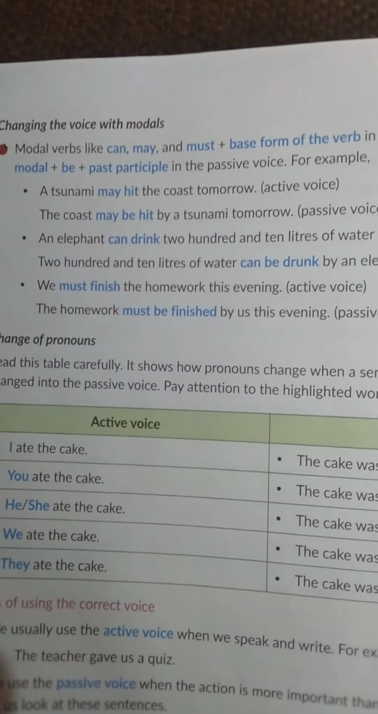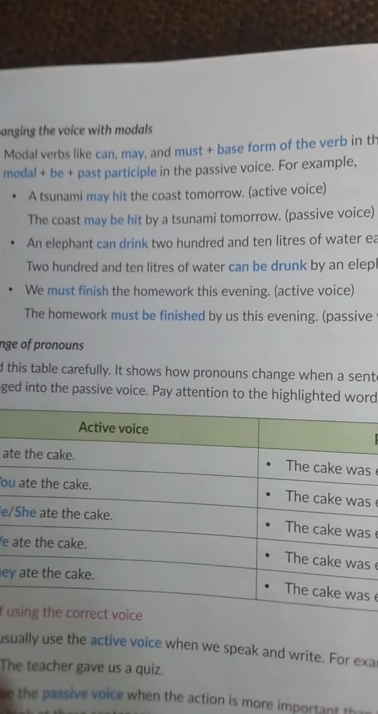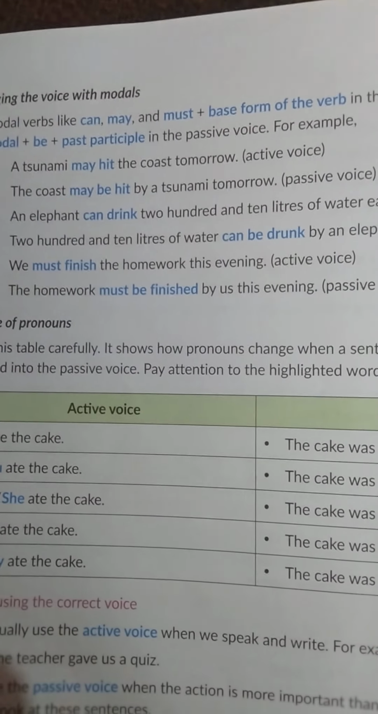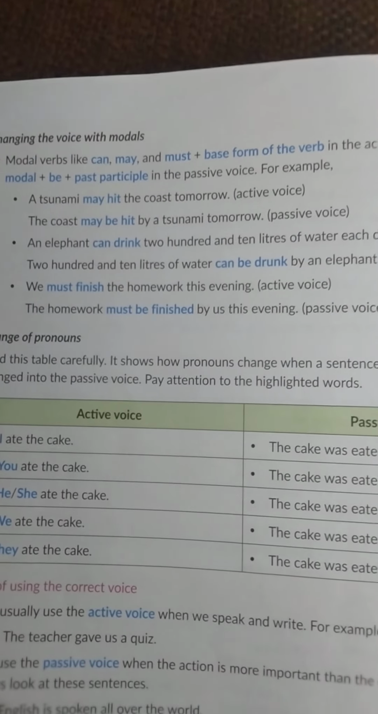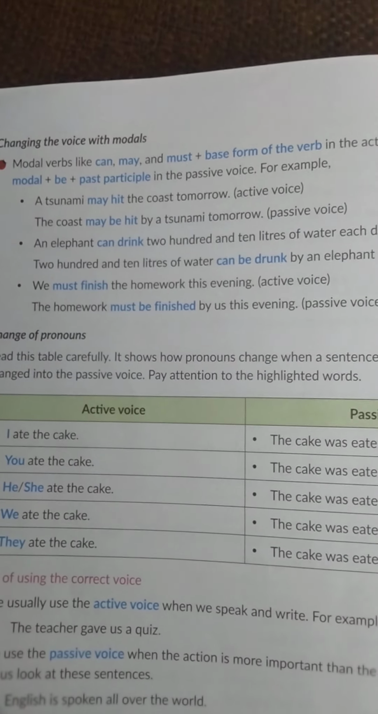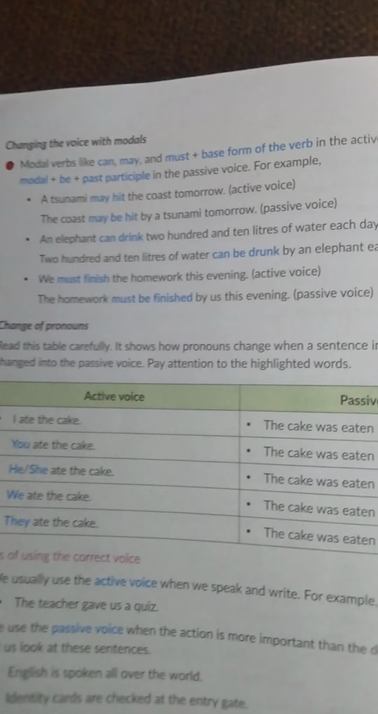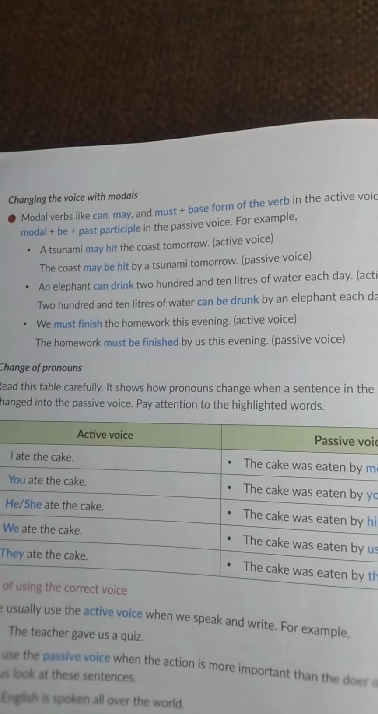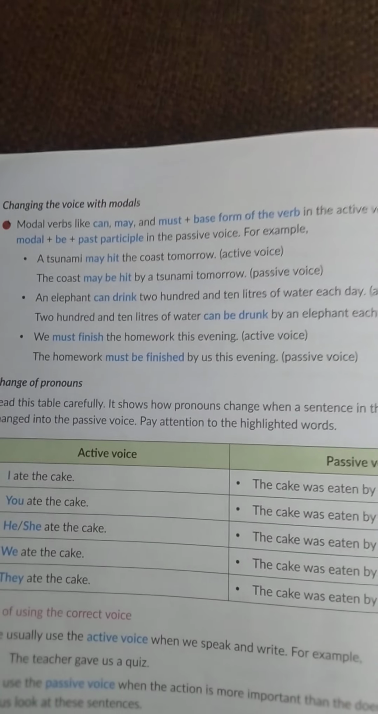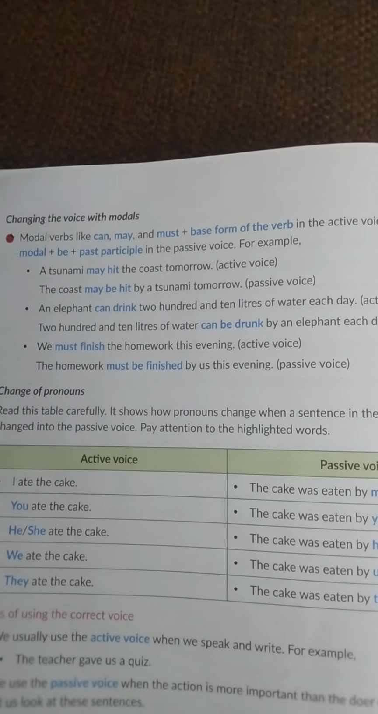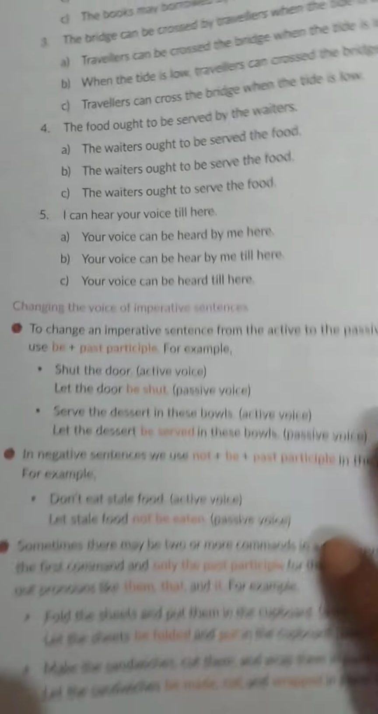In these cases, be will be used with the modal verbs. We must finish the homework this evening. The homework must be finished. So with the modal verbs can, must, may, could, would, in all these cases, if these words are there in the active voice, we will use be after them and the third form of the verb.